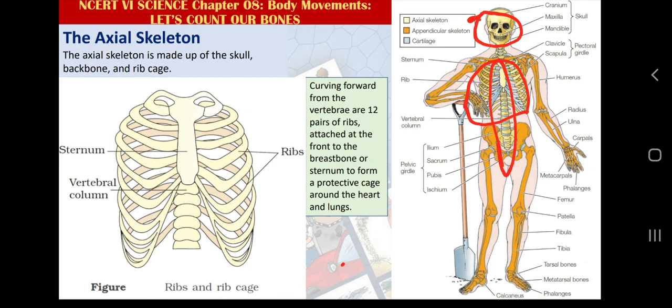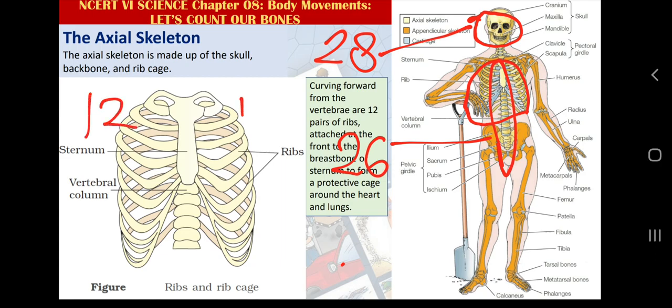So we calculated in skull there are 28 bones, we have calculated in backbone that there are 26 bones. Now the rib cage. As I told you earlier, we have 12 ribs in each side. So we have 12 plus 12, total 24 ribs, attached with 12 small bones from the backbone.